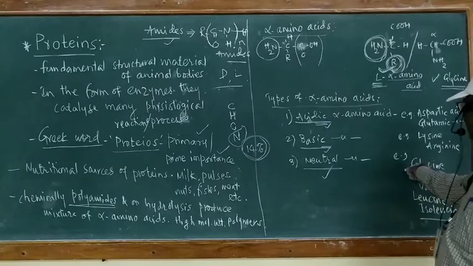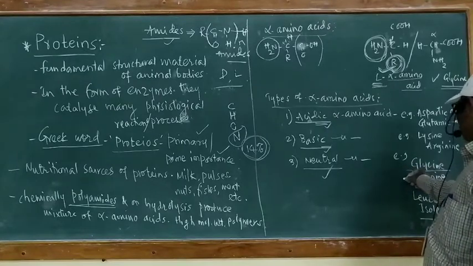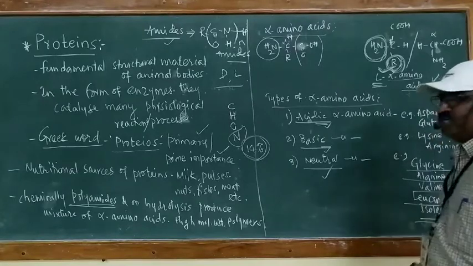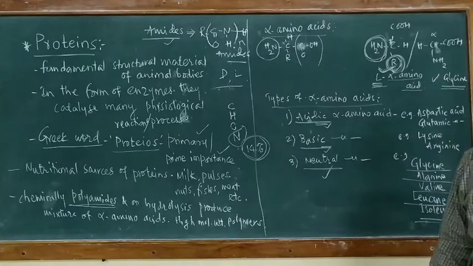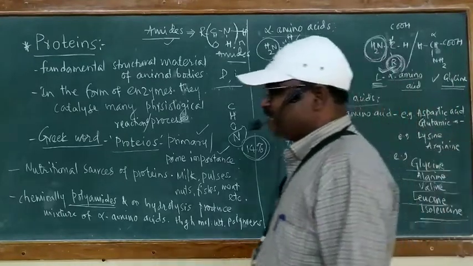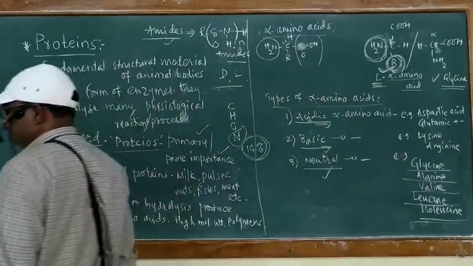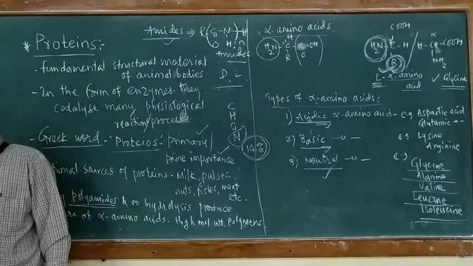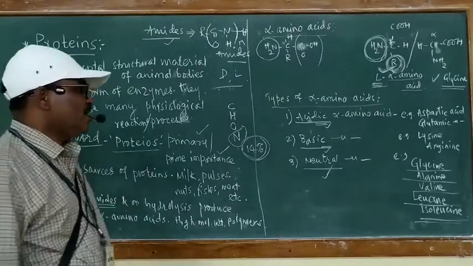Here examples are given: glycine, alanine, valine, leucine, isoleucine, and so on. In all, there are 20 alpha amino acids given in our book. Out of these 20 amino acids, two are acidic alpha amino acids. Then 3 are basic alpha amino acids.